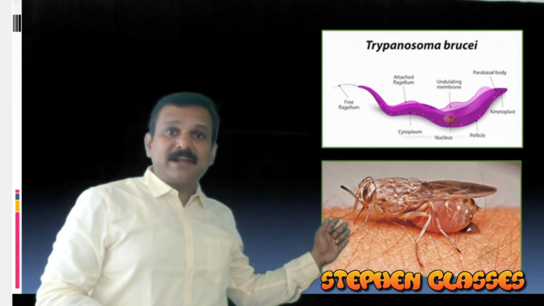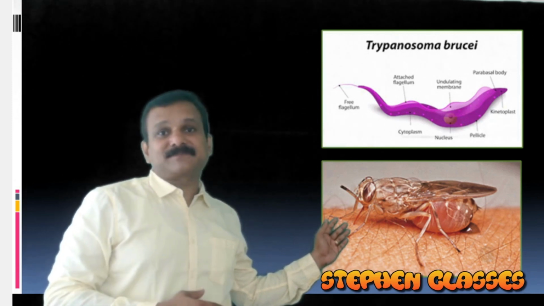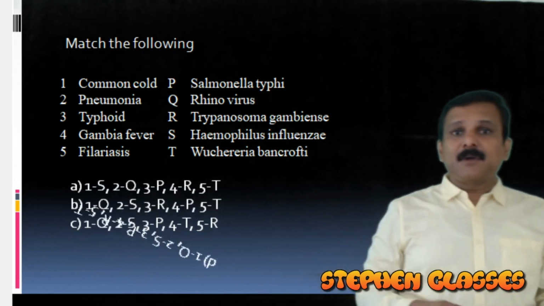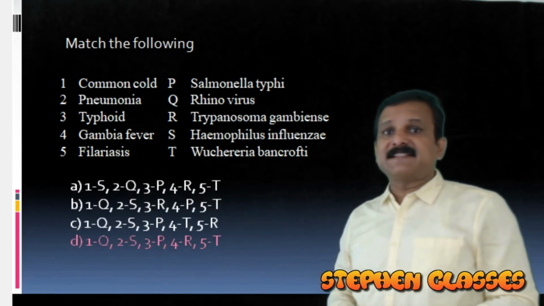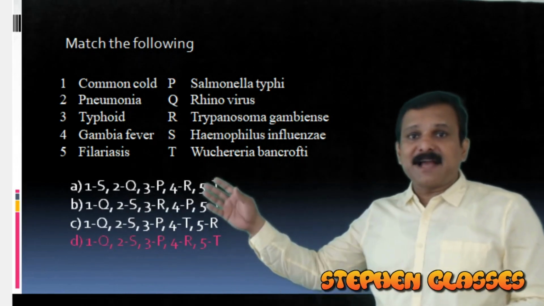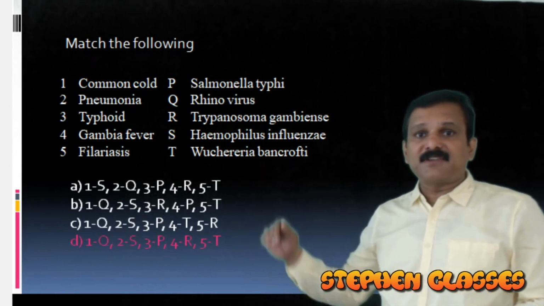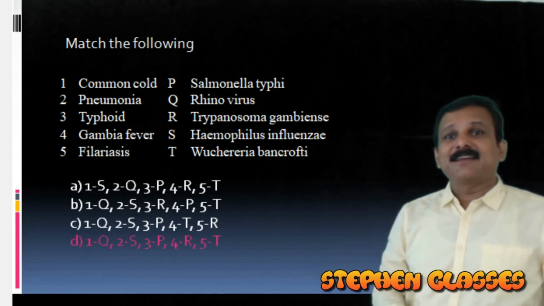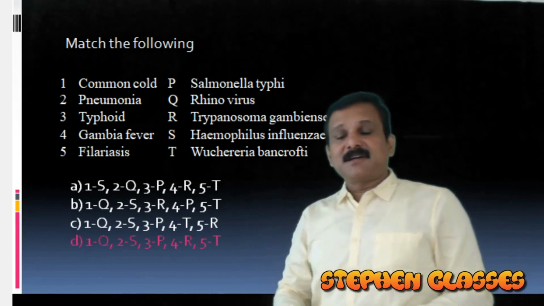And the vector involved is the tsetse fly. So the picture is shown here. So you can match Gambia fever with Trypanosoma gambiense. Then filariasis you can match with Wuchereria bancrofti. So the correct answer will be option D here. I think you are right. We move on to our next question.